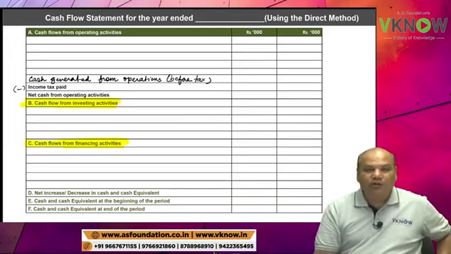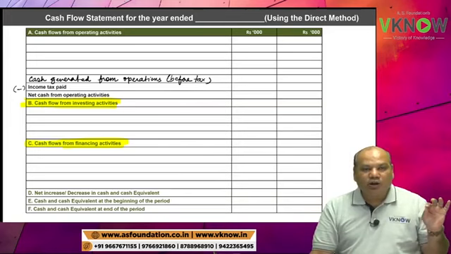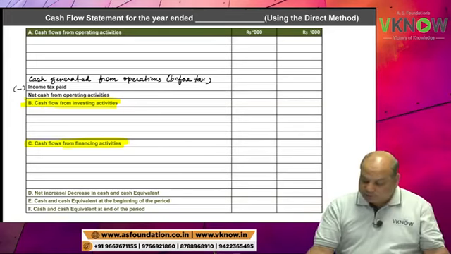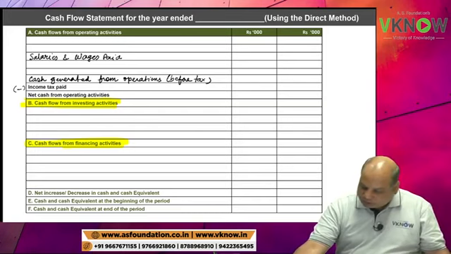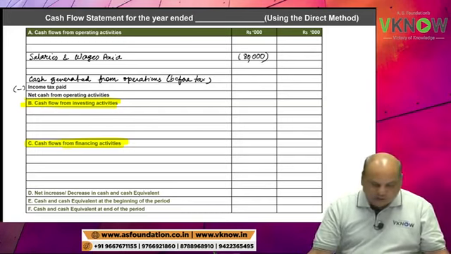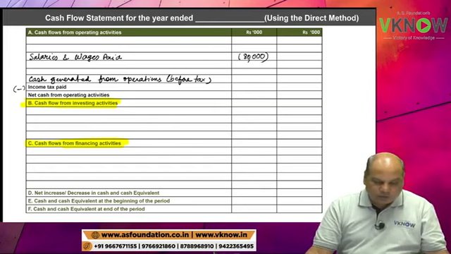So salaries and wages paid will appear in cash flow from operating activity. Keep the first two lines blank and write salaries and wages paid in bracket 80,000.